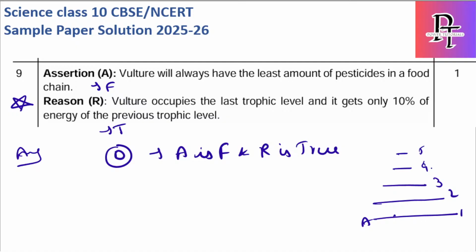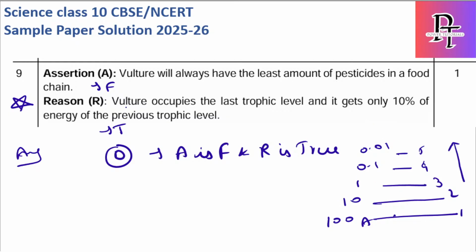Suppose the first level generates 100, then the next will get only 10%, which is 10, then 1, then 0.1, and so on.